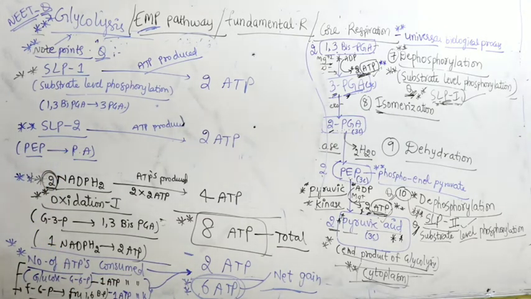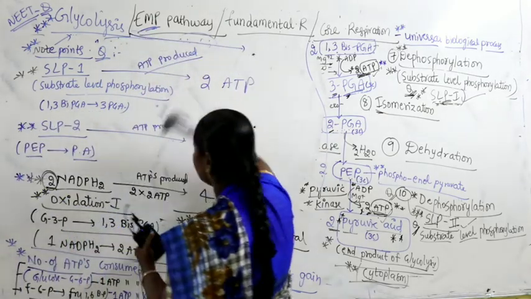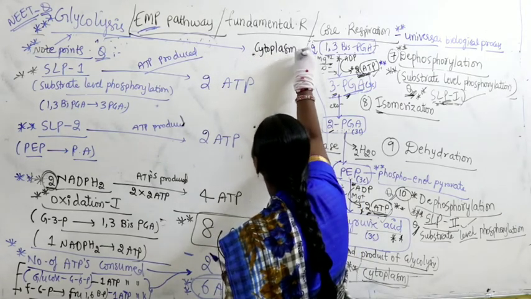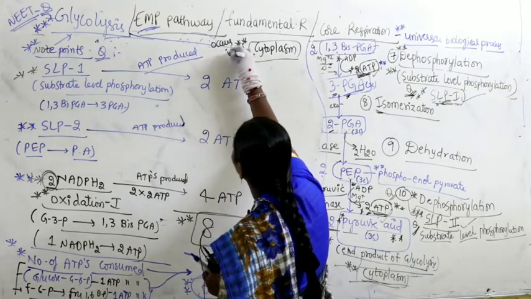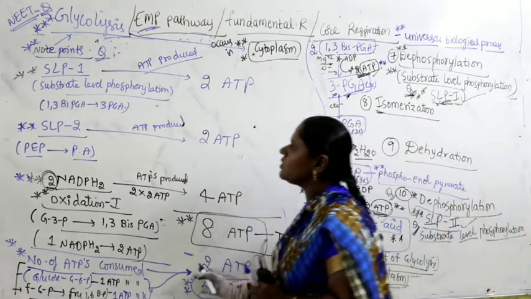I hope you got the full clarity here in these reactions. These 2 are very, very important. In which step there is production of ATP, which step there is consumption of ATP, how many ATPs we are getting from NADPH2. The overall total table is very, very important. And do remember, glycolysis occurs where? Glycolysis occurs in the cytoplasm. Very, very important. Right? So, these calculations are very, very important.